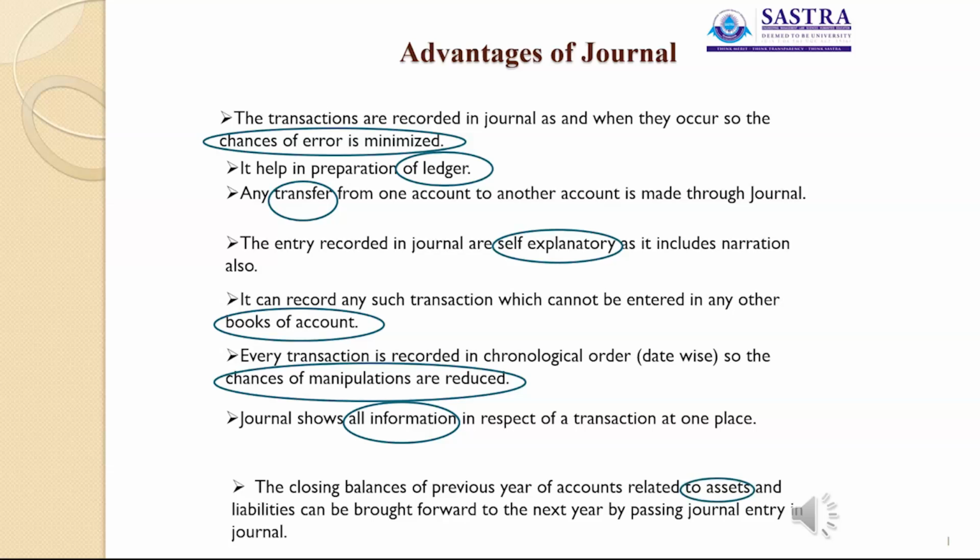Then the last advantage is assets. That is the closing balance of the previous year's accounts, which is related to assets and liabilities, which is brought forward to the next year by passing a journal entry in the journal. So these are the advantages of the journal account.